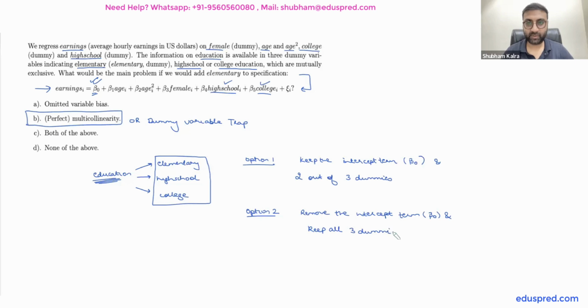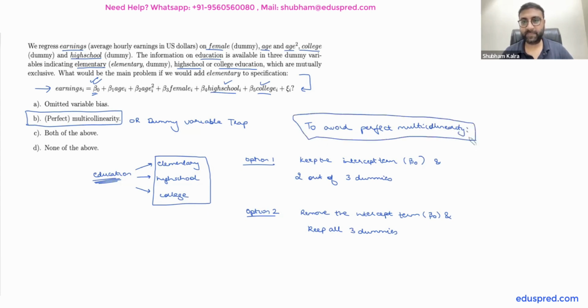Okay, keep all 3 dummies, right? And these are the rules to avoid perfect multicollinearity. So to avoid perfect multicollinearity, you have to remember these 2 rules.